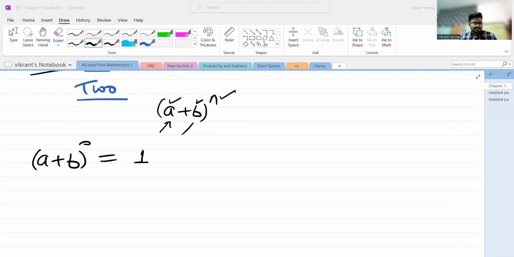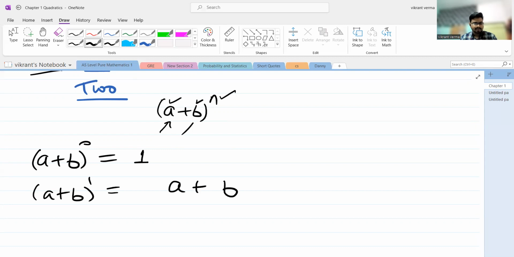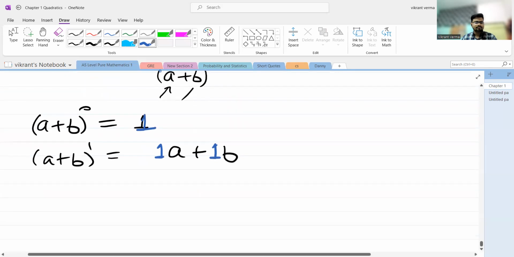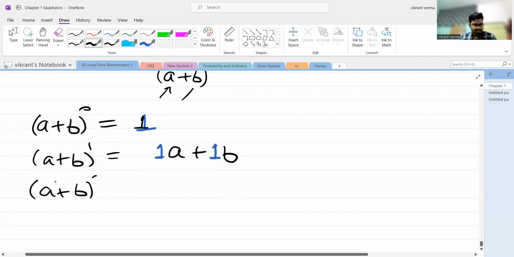When I proceed with the same pattern, if I increase the power to 1, then it will be a plus b simply. Our main focus should be on the coefficients present in front of the variables a and b. Let me write it in blue. If I continue with the same pattern, these are nothing but mathematical identities.